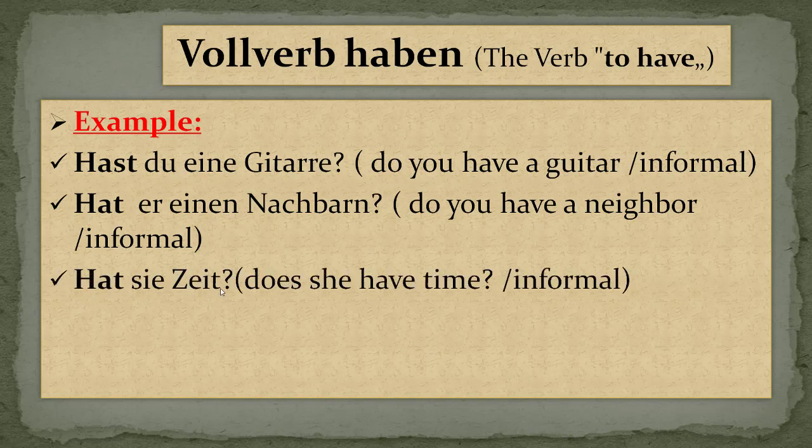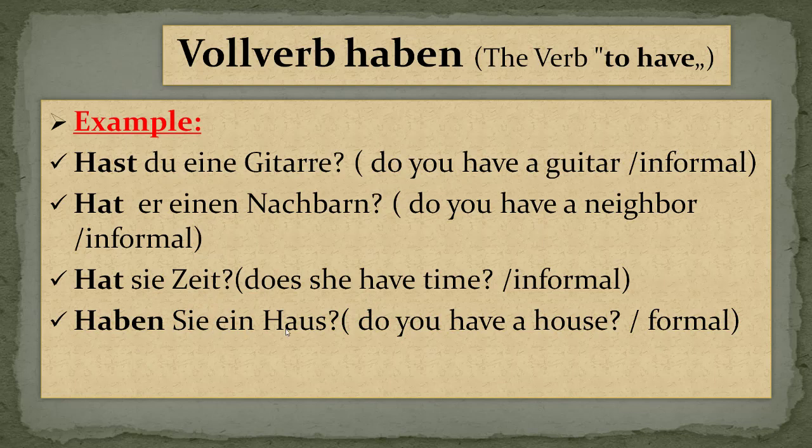Hat sie Zeit? Does she have time? This is informal. Hat is the verb, sie is the subject, and Zeit is time in German. Haben Sie ein Haus? Do you have a house? This is formal because we are using Sie. Whenever you see a capital S, just remember this is formal.